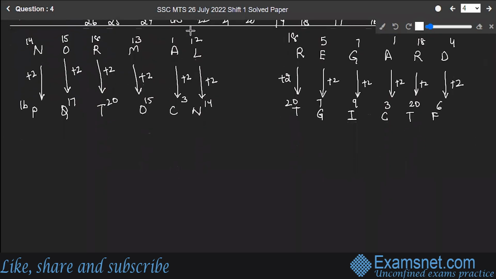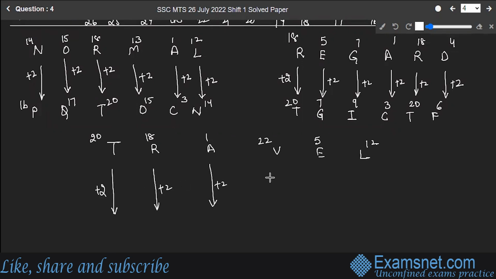Let's go. So here is the word TRAVEL. The place value of T is 20, R is at 18, A is at 1, V is at 22, E is at 5, L is at 12. Let's add a 2 at every step.